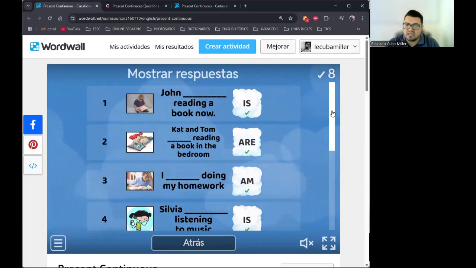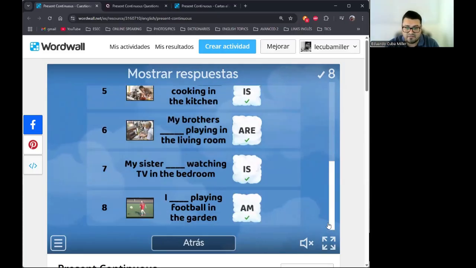Yes, continue please. Now, guys, we have just practiced with affirmative sentences in the present continuous. But what about the negative sentences? What do we need to change? Correct, we only need to change the verb to be into negative. For example, John isn't or is not reading a book now. Yes, the next one. Kat and Tom aren't reading a book in the bedroom. So please, guys, transform these next sentences into negative.